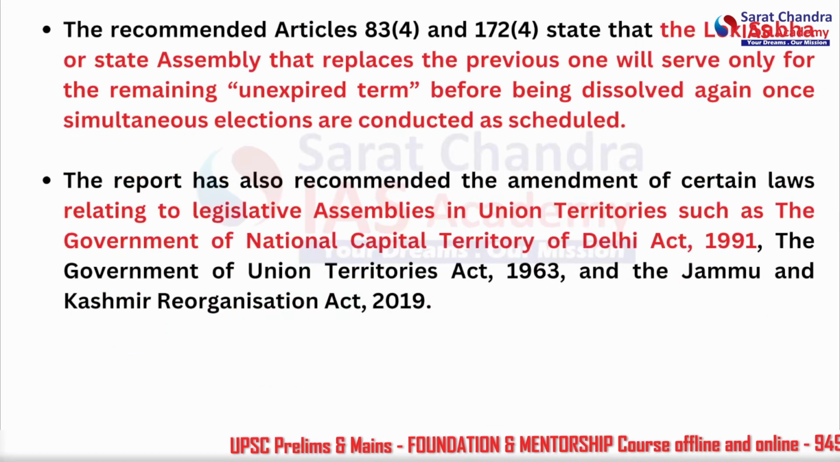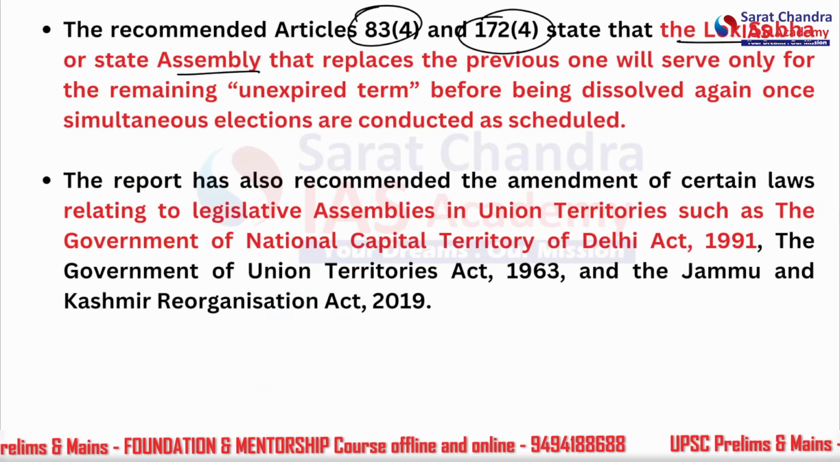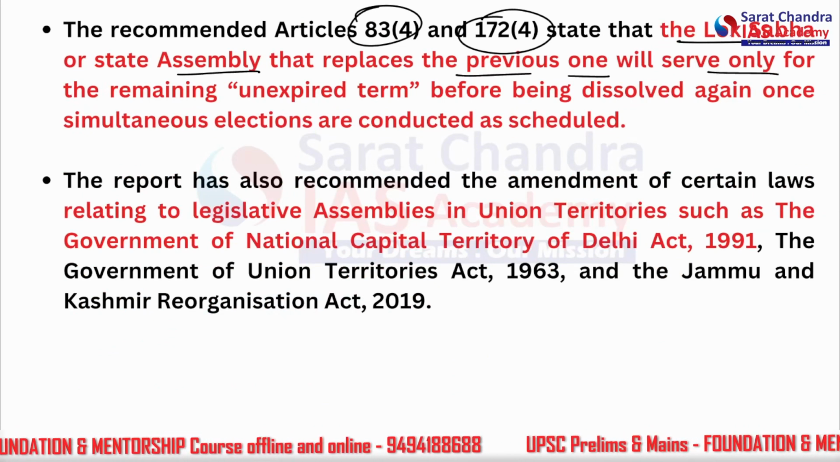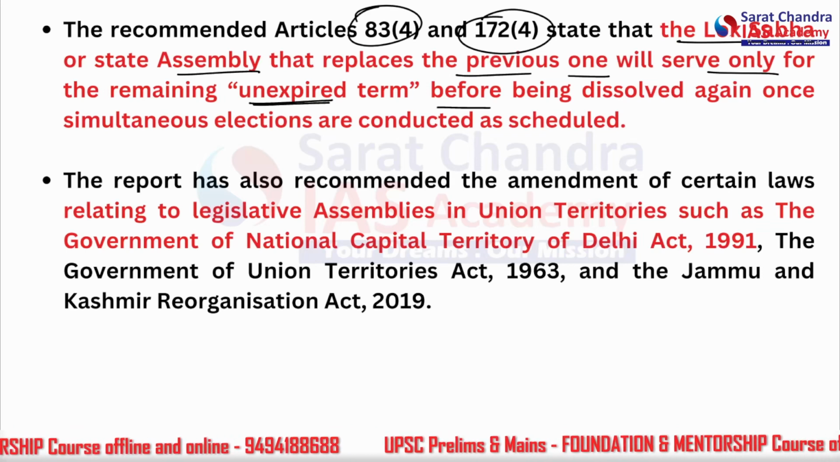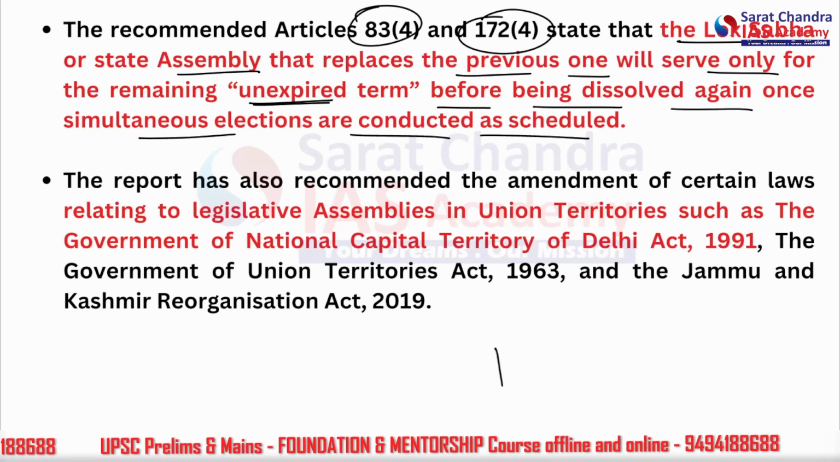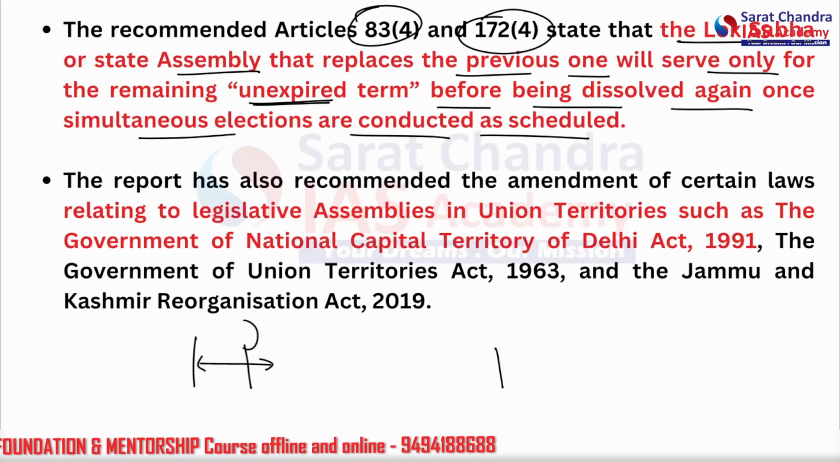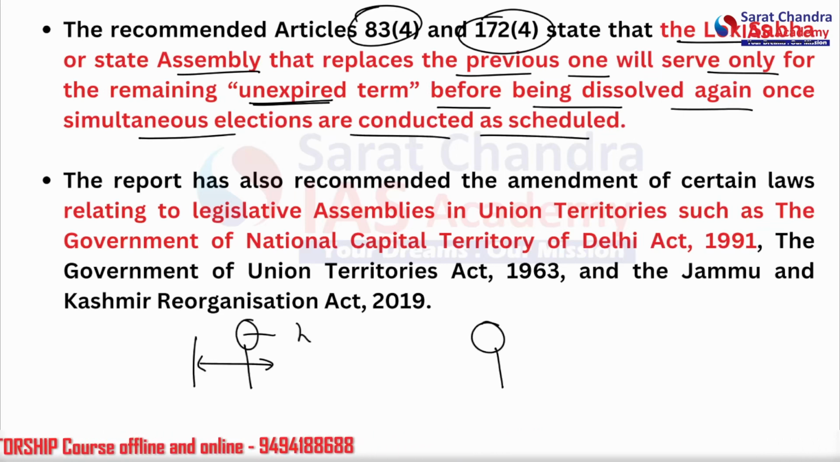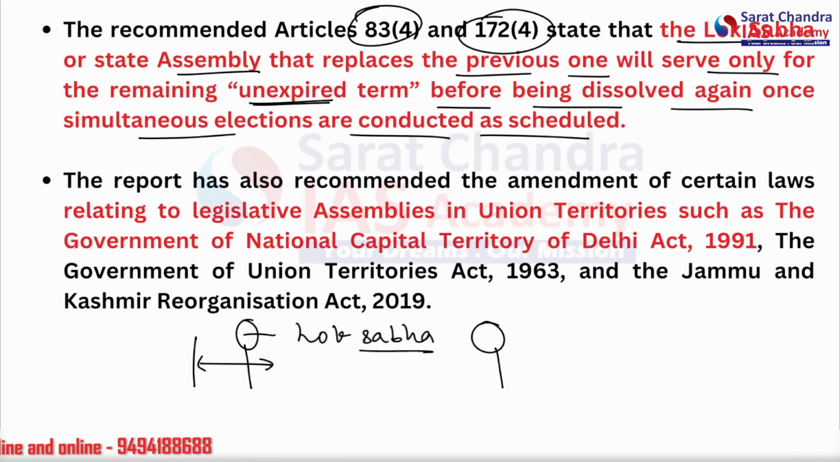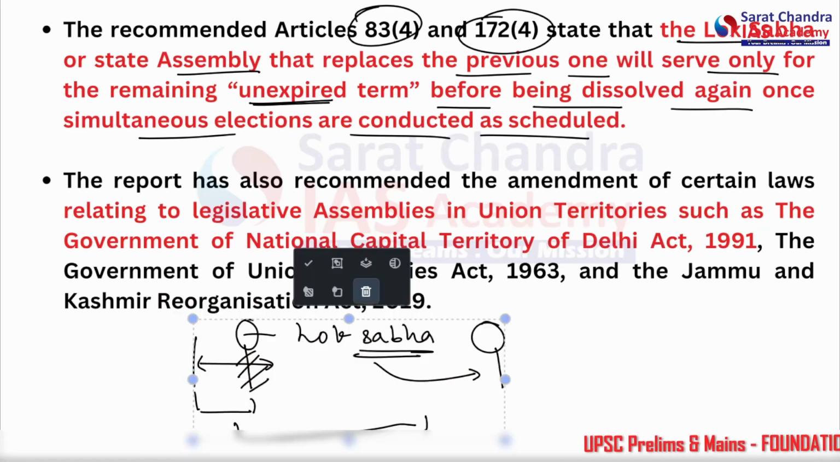Furthermore, the recommended articles, which both deal with the duration of the House, state that the Lok Sabha or State Assembly that replaces the previous one will serve only for the remaining unexpired term before being dissolved again once simultaneous elections are conducted as scheduled. That means whatever happens in the middle, if the Lok Sabha is dissolved, the reference will be the Lok Sabha here. All state assemblies, regardless of whatever term they have served, will also be dissolved for the next election. That is the only way simultaneous elections can continue.